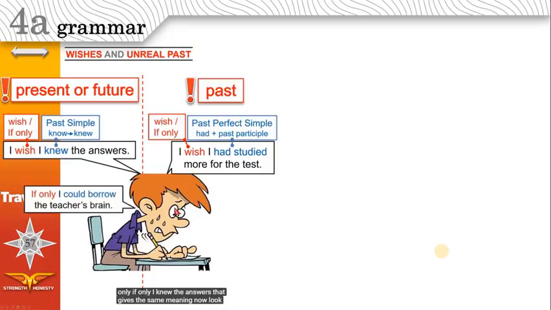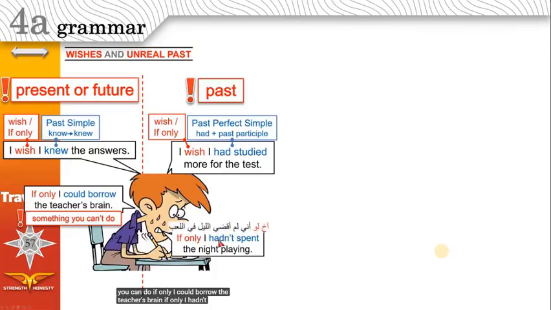Now look. If only I could borrow the teacher's brain. Now this is what he wants to do, but can he do this? No, he can't. If only I could borrow, use could, and then a verb, and the verb is in the base form, not borrowed, no, borrow. When you talk about something you want to do, but it's just impossible, you can't do. If only I could borrow the teacher's brain.